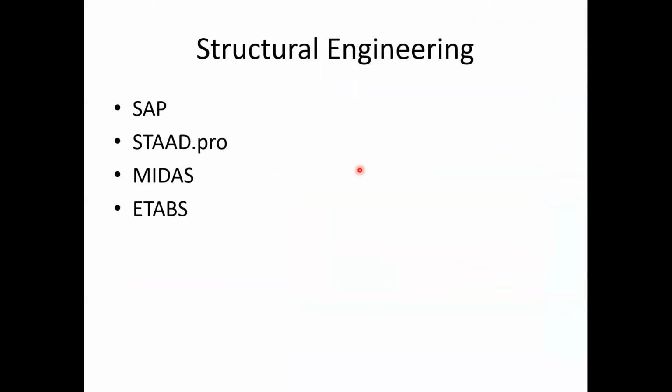Now, coming to the most interesting area, that is structural engineering. Many of you may be aware of a few terms like SAP, STAAD, MIDAS and ETABS. These are the four softwares which are very widely used in the field of structural analysis and design. All these four softwares work on a background method of either the finite element method or the matrix method.